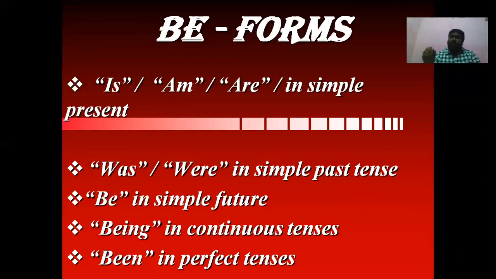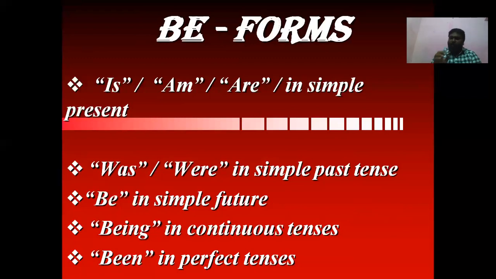If the subject is singular in passive voice, we have to use is. If the subject is plural, we have to use are. If the subject is I, we have to use am. Okay, 3 B forms, is, am, are, finished.